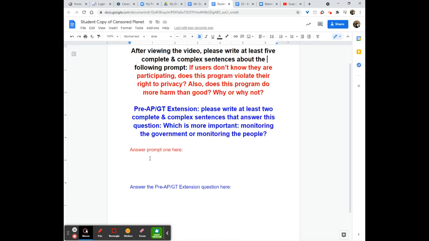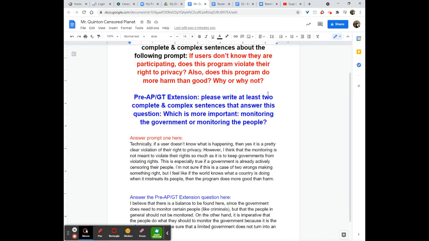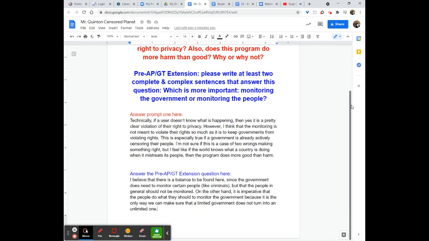So let's see, what does this look like if it was done? Handy dandy, Mr. Quentin's got one already for you. Smart users will pause the video here so they can get an idea of what's happening, or you can always come back to it. Basically here you can see that I've written out that technically if a user doesn't know what's happening, then yes, it's a pretty clear violation of their right to privacy.